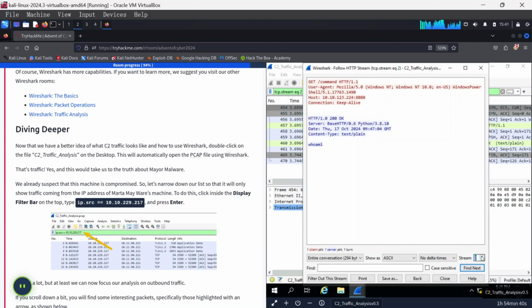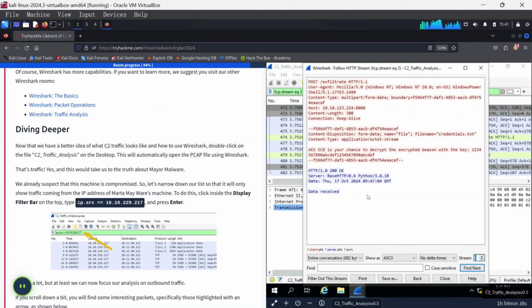And in the next stream here, you see exfiltrate. So you could notice that the machine was now sending more information to the C2 server, and it had an information file called credential.txt. As you can see here, it also has more information with AES ECB, which is your chance to decrypt the encrypted beacon with the key.